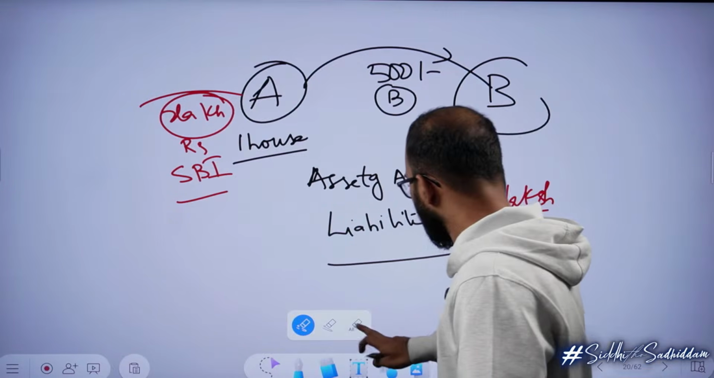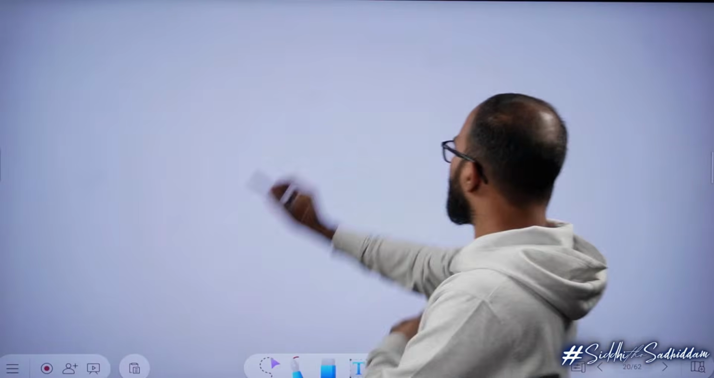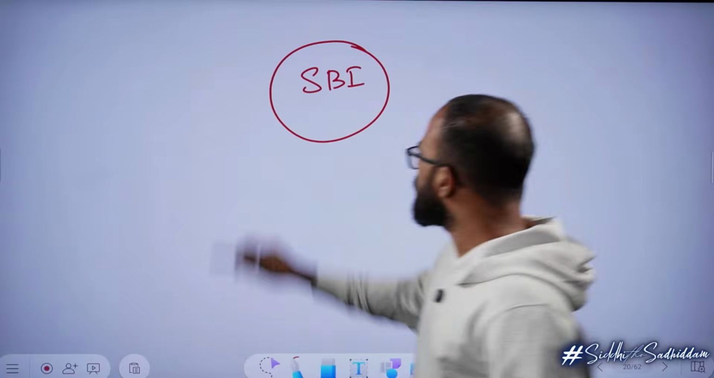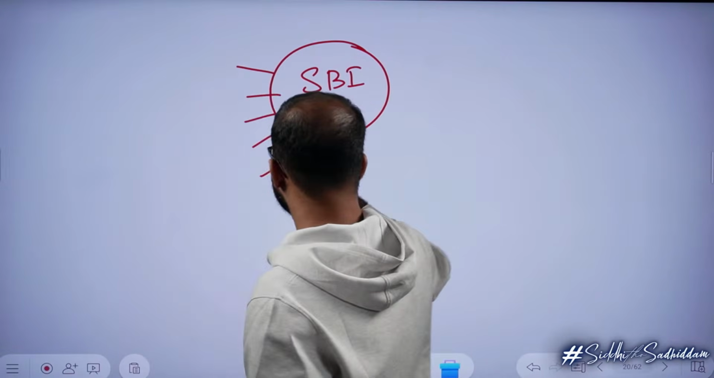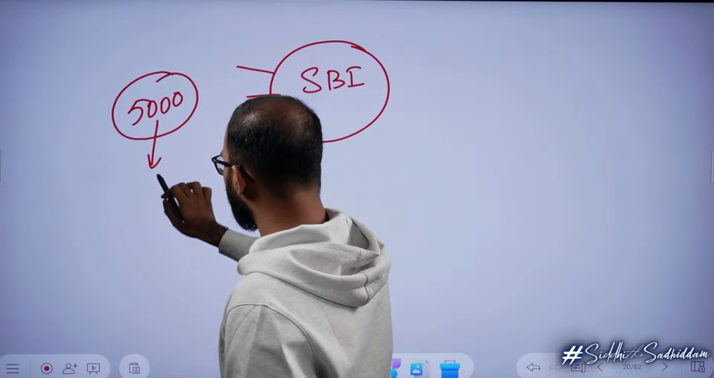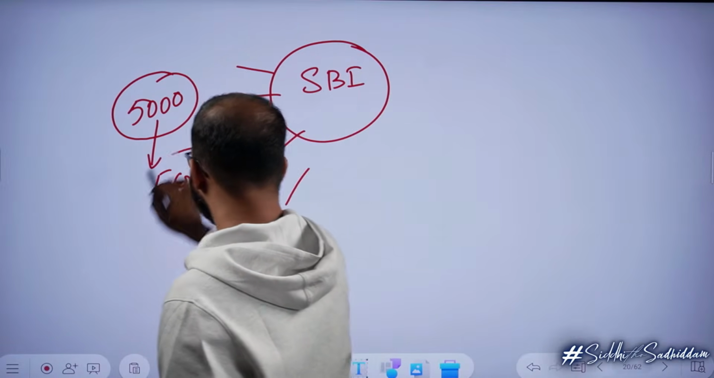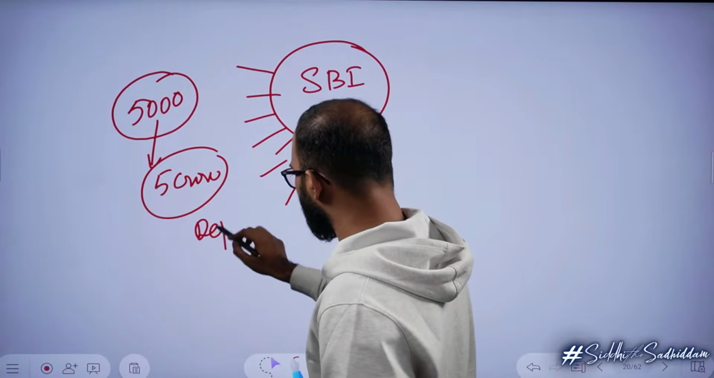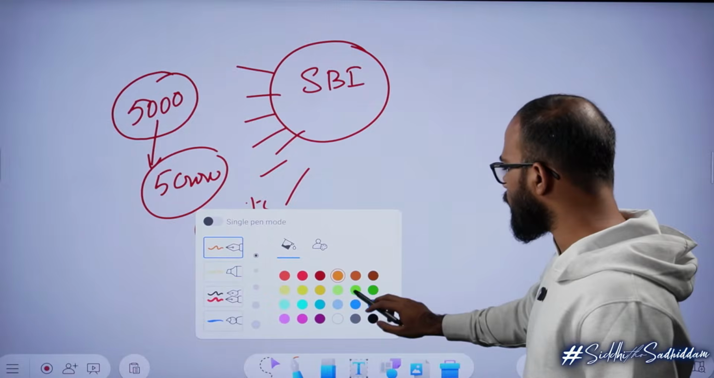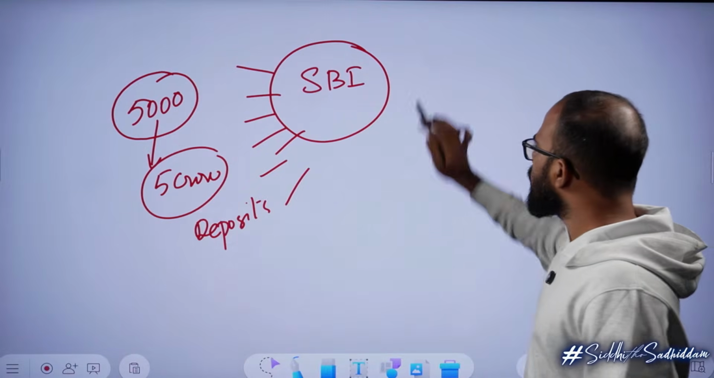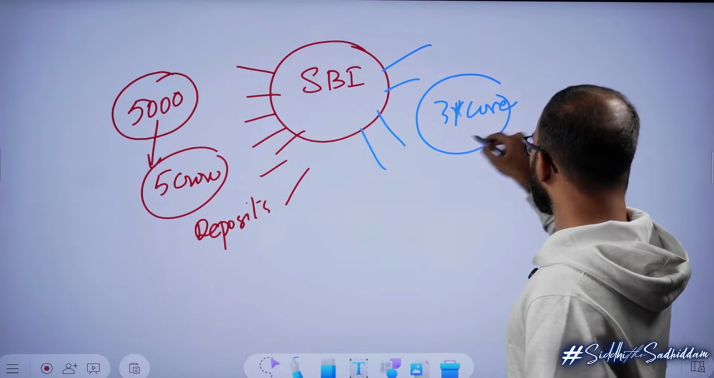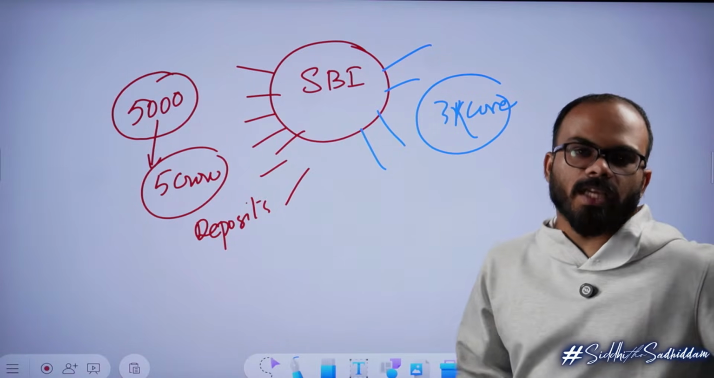I'll write one more example. Instead of A as a human being, I am considering State Bank of India. Let's say there are 5,000 people who have deposited money worth 5 crore rupees. So 5 crore rupees are deposits in SBI. Out of these 5 crore rupees in deposits, SBI thought, I will lend out 3 crore rupees.